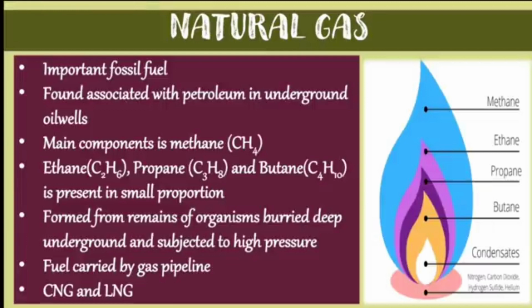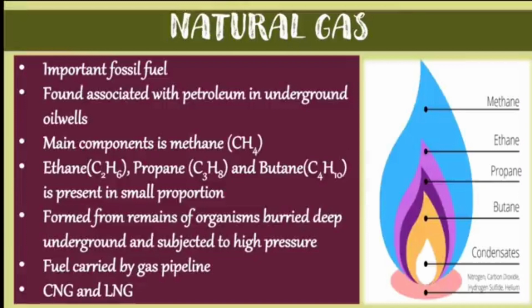Now let's get to natural gases. Now natural gases are of many types. Natural gas is one of the important fossil fuels and is found associated with petrol in underground oil wells. The main component in natural gas is methane. Then there are ethane, propane, and butane, which are all present in small proportions. These natural gases are formed by the remains of organisms buried deep underground and subjected to high pressure. Okay, these are also converted because of the movement of the earth.